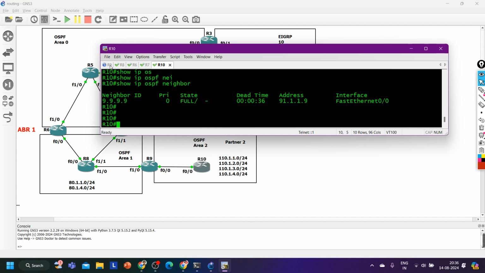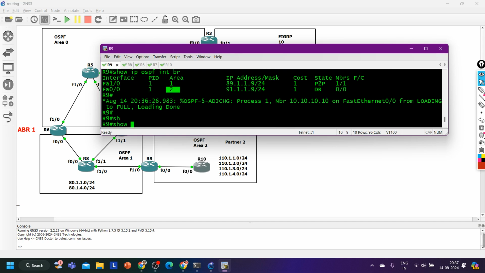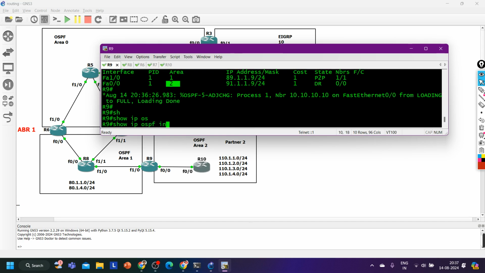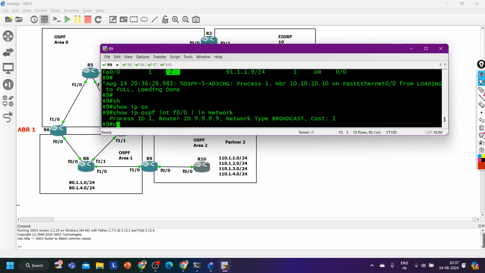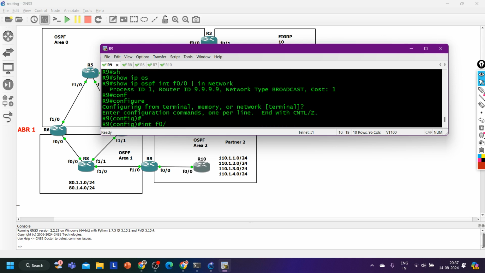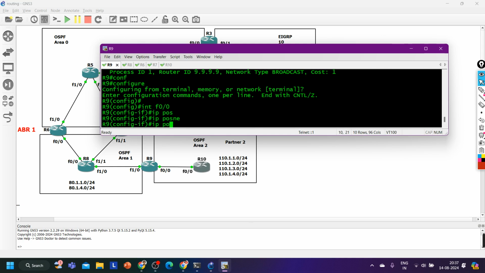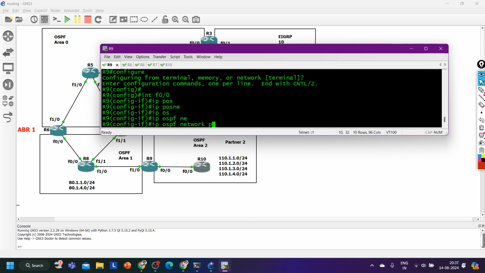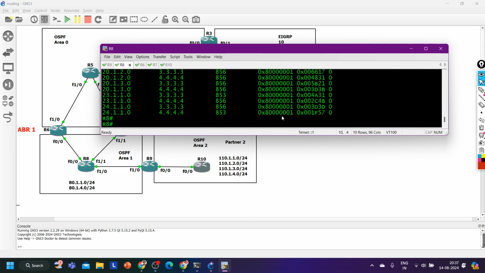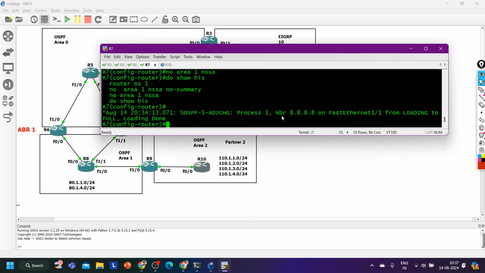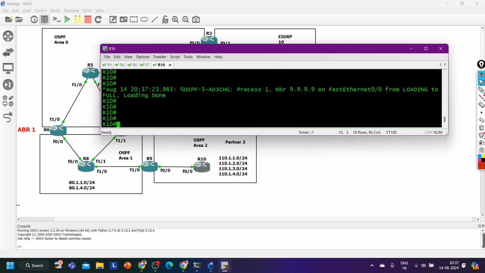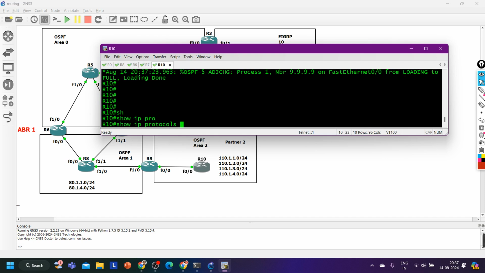Fine. On router number 9, one more thing I need to verify here. So show run or show ip ospf interface F0/0 | include network type. Network type is broadcast here. Let me correct it. Interface F0/0, ip ospf network point-to-point. Done. Now see on router number 10. Yes. Only one OSPF.